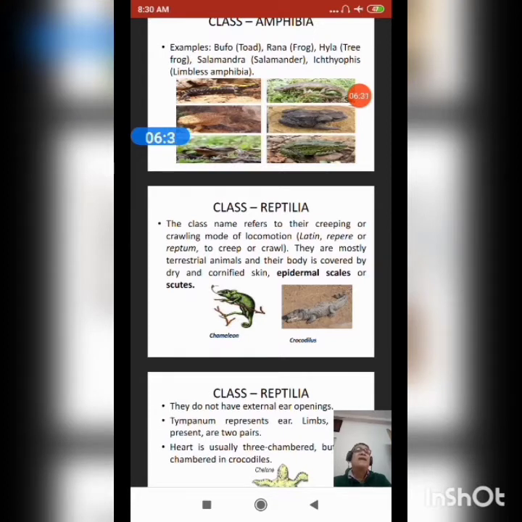The class name refers to the creeping or crawling mode of locomotion. In Latin, repere or reptum means to creep or crawl. They are mostly terrestrial animals. The body is covered by dry and cornified skin, epidermal scales or scutes.